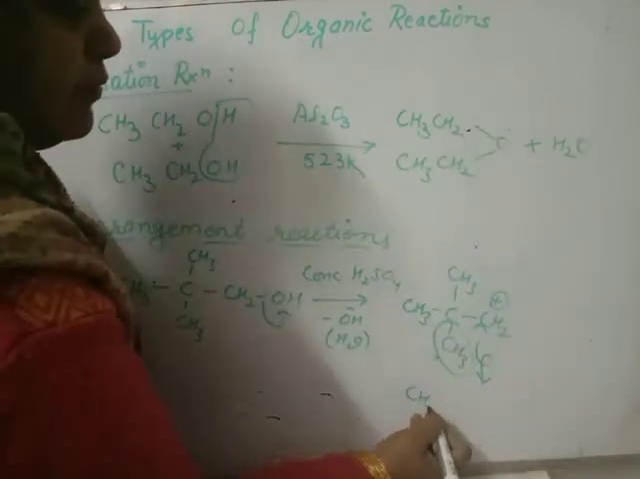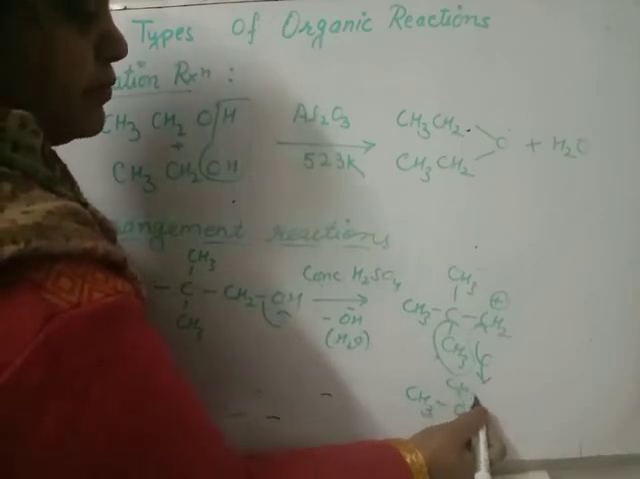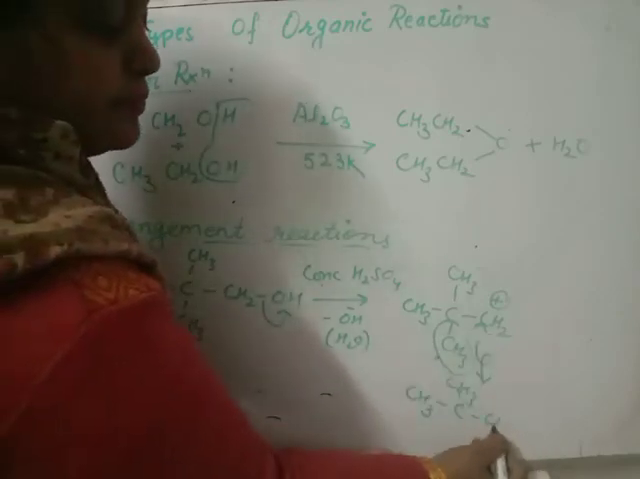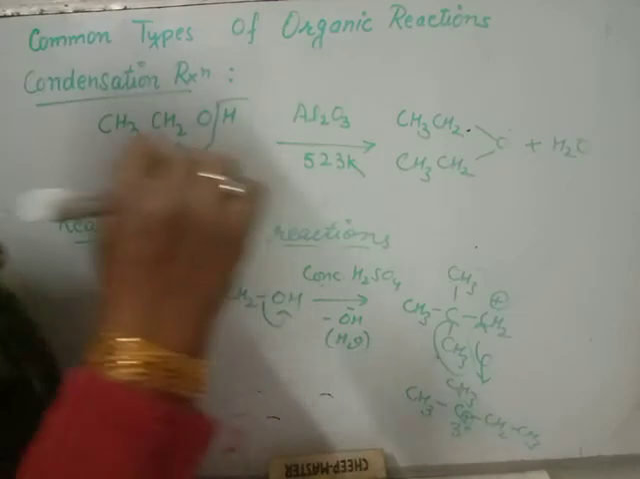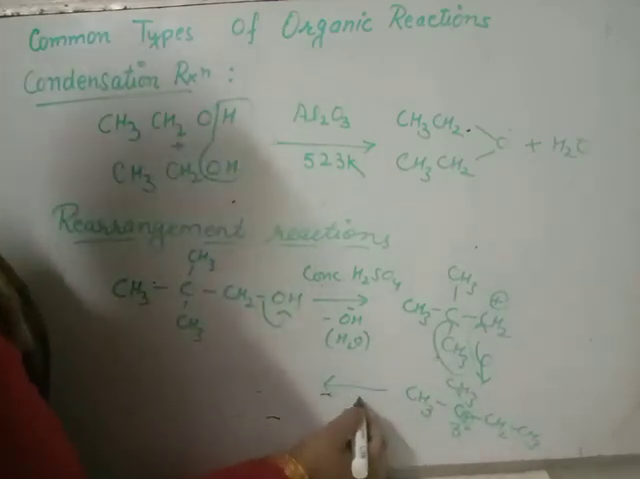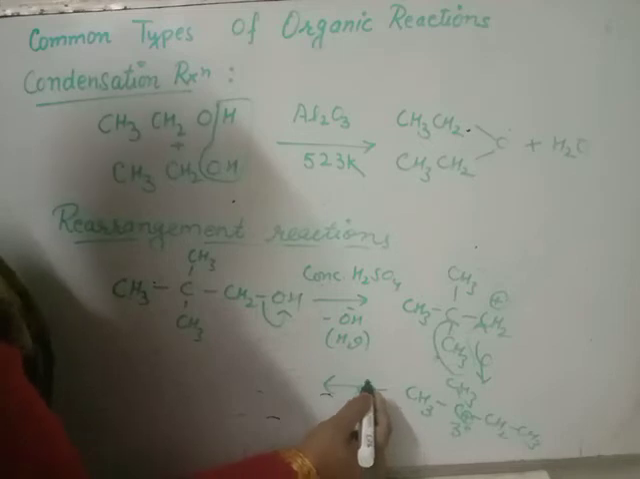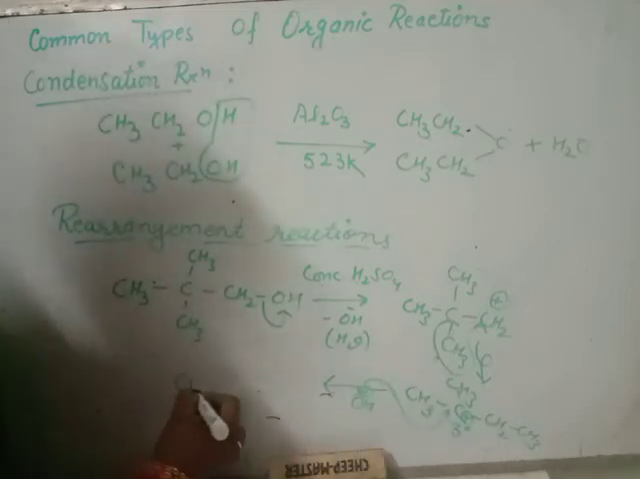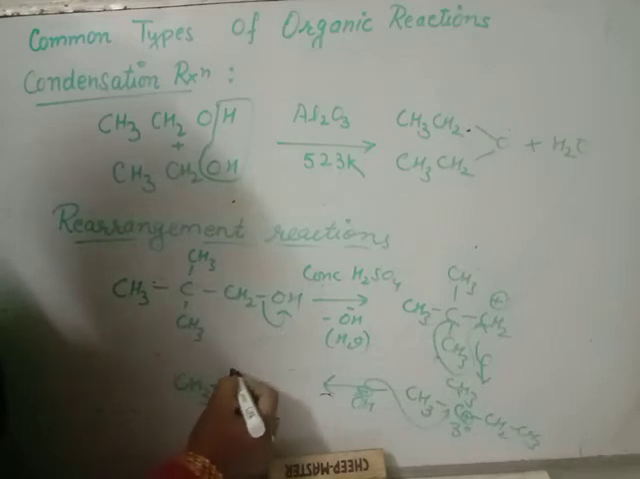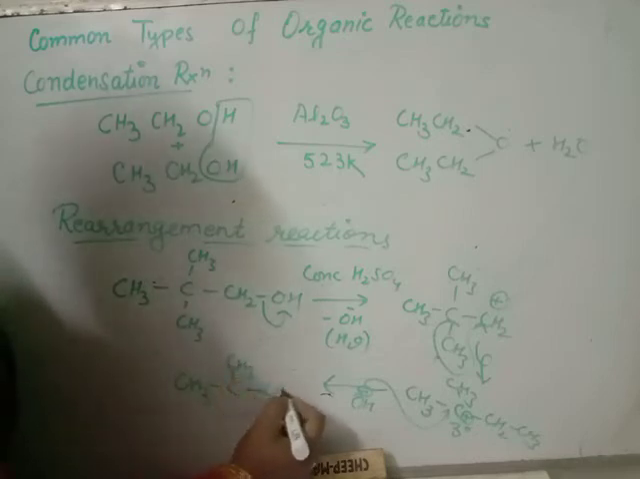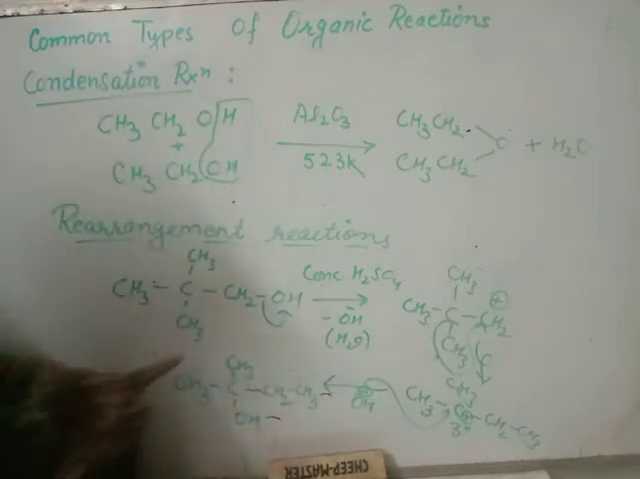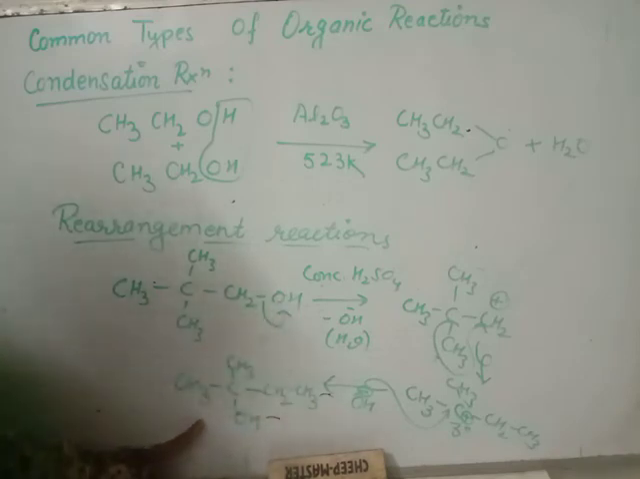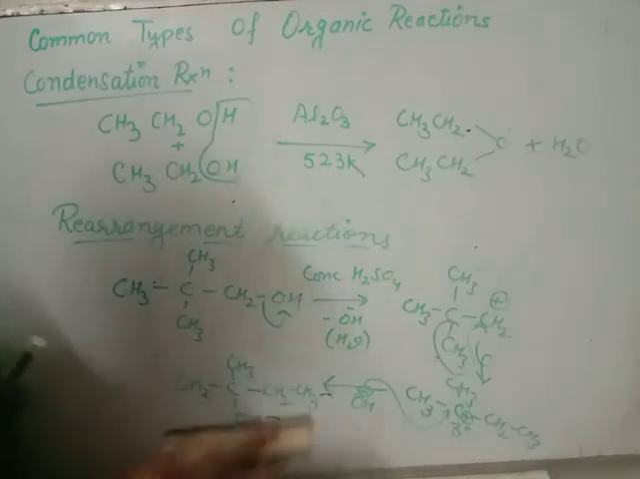Clear? And we have CH3. This CH3 shifts to this carbon. Now we have a tertiary carbocation, which is more stable. Further, this OH ion will attack the tertiary carbocation and we have 2-methylbutan-2-ol. From a primary, a tertiary alcohol is obtained. This is known as a rearrangement reaction.